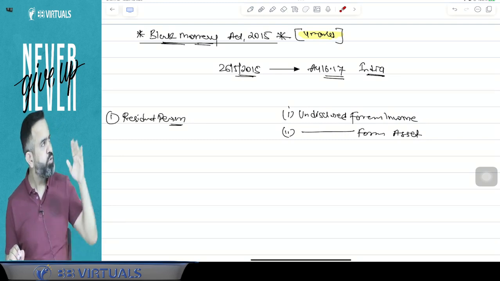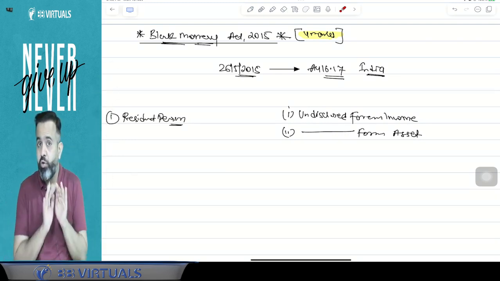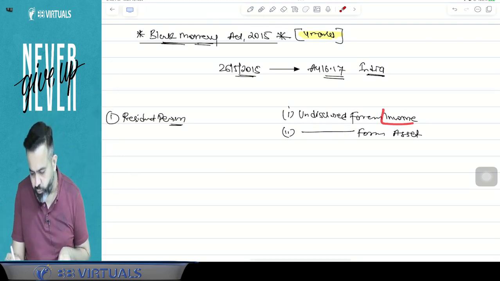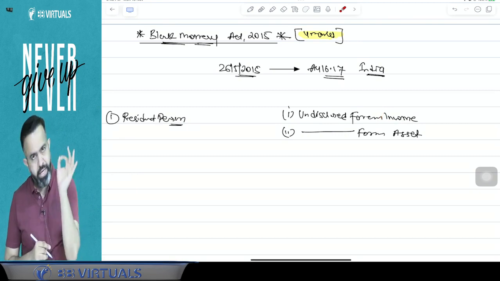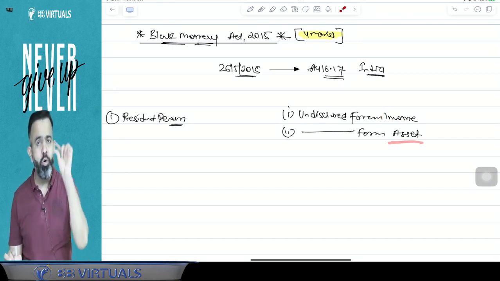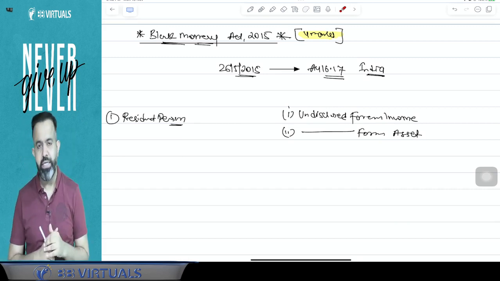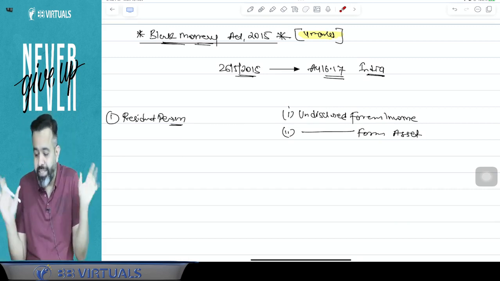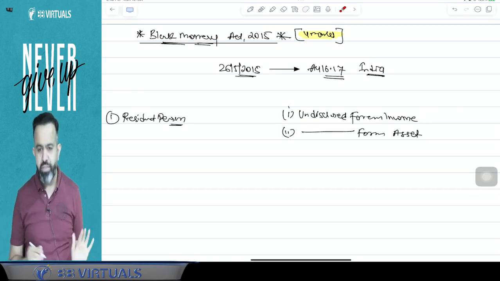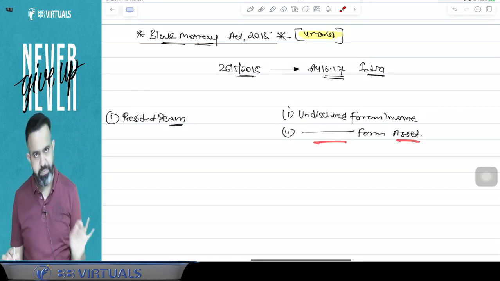Undisclosed foreign income is, suppose I am having the income from foreign, but I have not disclosed that. That is called undisclosed foreign income. And undisclosed foreign asset means I am holding some asset outside India. I am a beneficial owner of any asset outside India, but I have not disclosed that asset in my return of income. That is called undisclosed foreign asset.